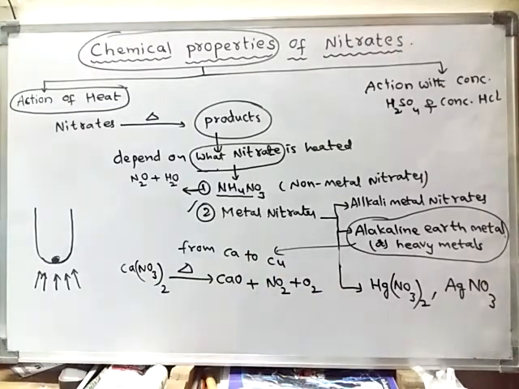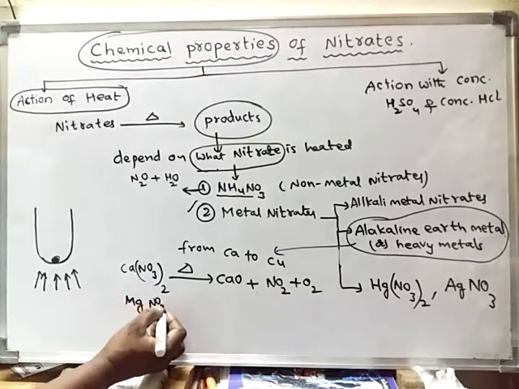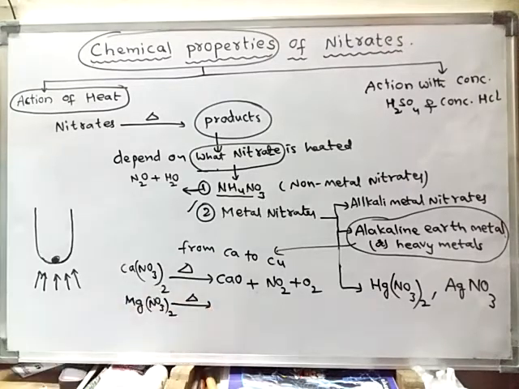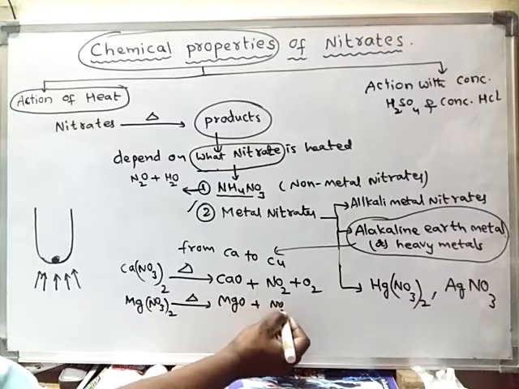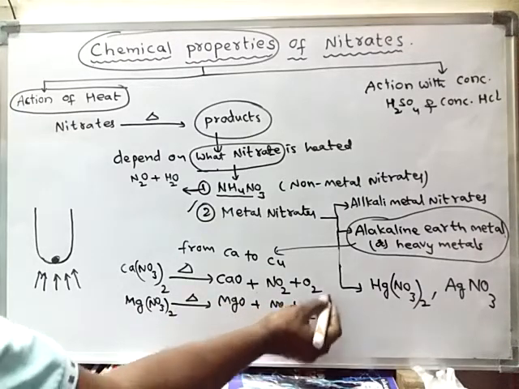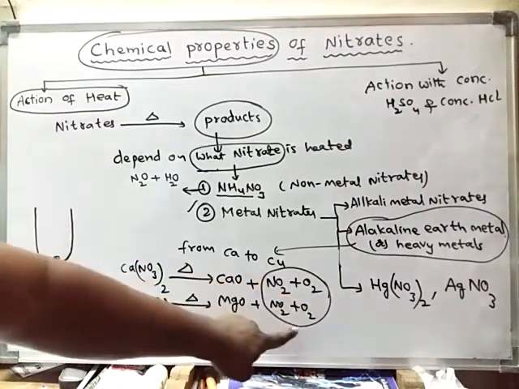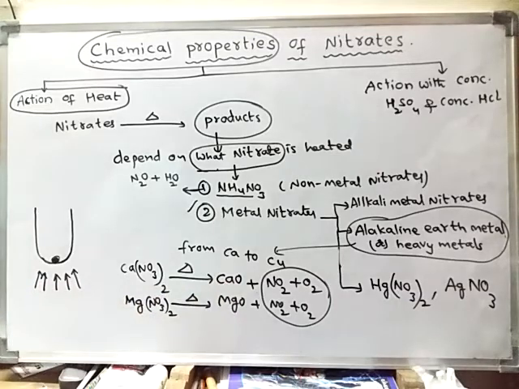Suppose you heat magnesium nitrate, what does it form? It forms magnesium oxide, and NO2 and oxygen. So NO2 and oxygen are the common products, and the oxide of that metal is formed along with them.